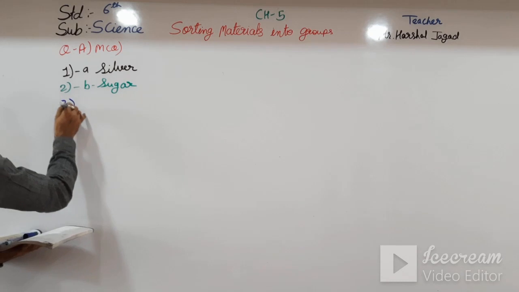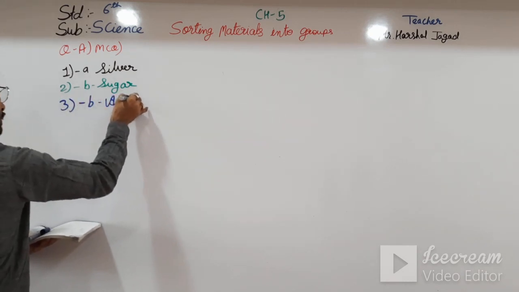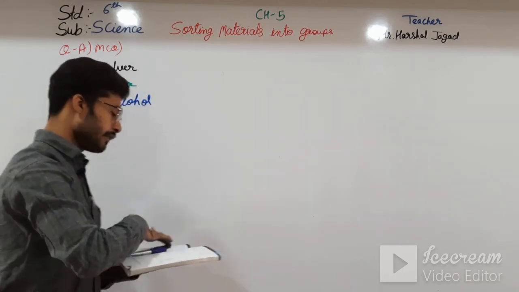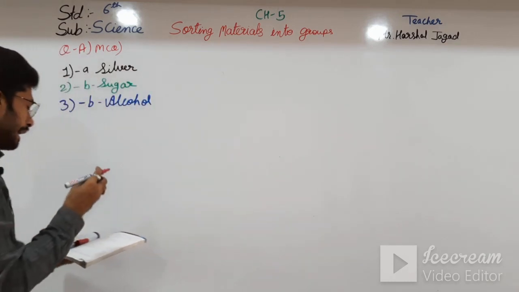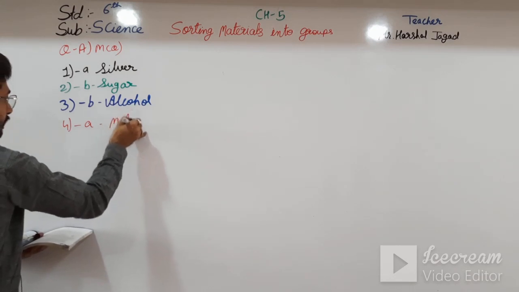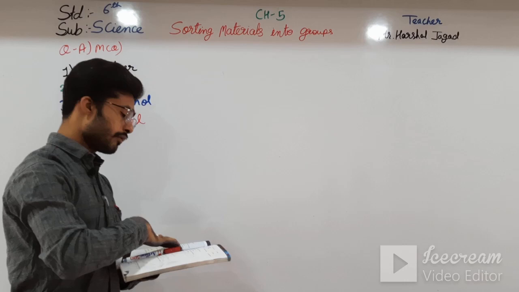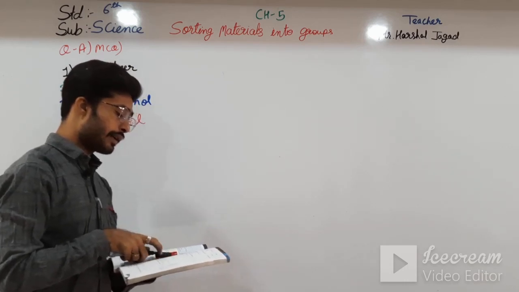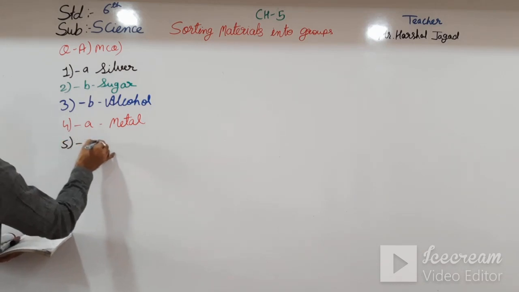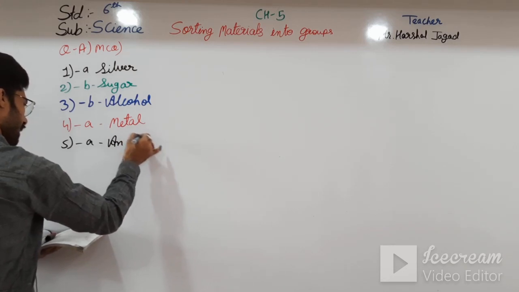B, alcohol. Fourth, which of the following is a good conductor of electricity? A, metals. Fifth, which of the following would be attracted towards a magnet? A, iron nail.